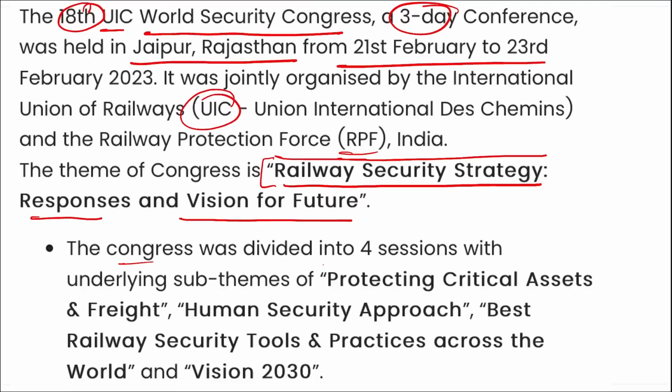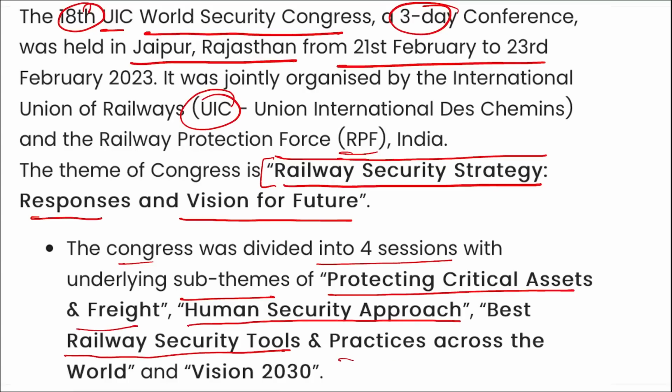This congress was divided into 4 sessions with underlying sub-themes, that is protecting critical assets and freight, human security approach, best railway security tools and practice across the world, and Vision 2030. All right, and definitely you need to remember these are important.